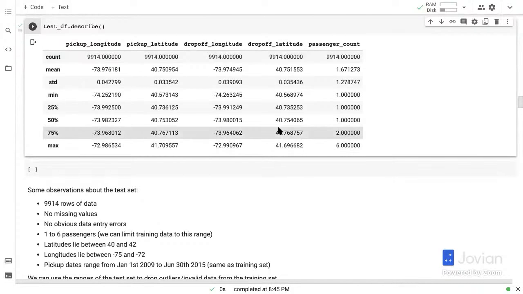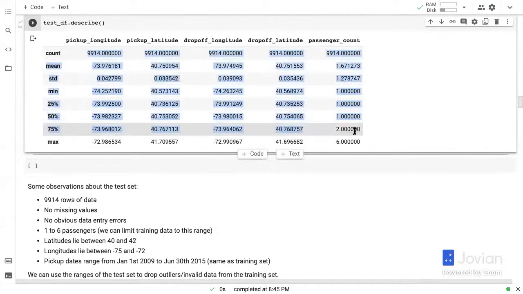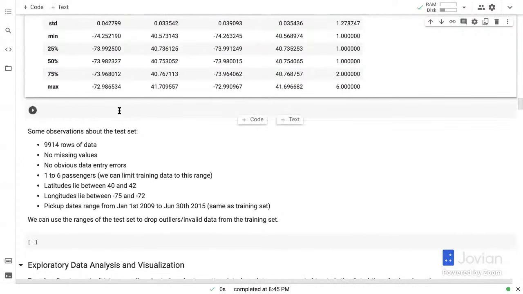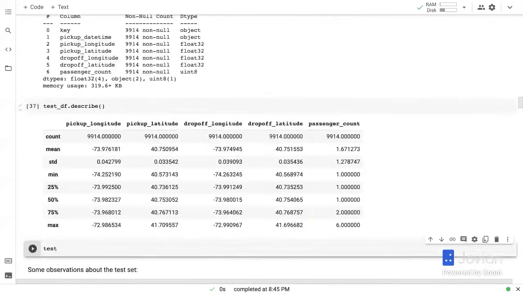Now, here's one thing we can do. If our model is going to be evaluated on the test set, which is supposed to represent real world data, then we can limit the inputs in our training set to these ranges, right? Anything that is outside the range of the test set can be removed from the training set. And because we have so much data, 55 million rows or 1% of that, which is still a large amount of data, we can later just drop the rows which fall outside the test range. Okay, so keep that in mind. And finally, let's check this too.